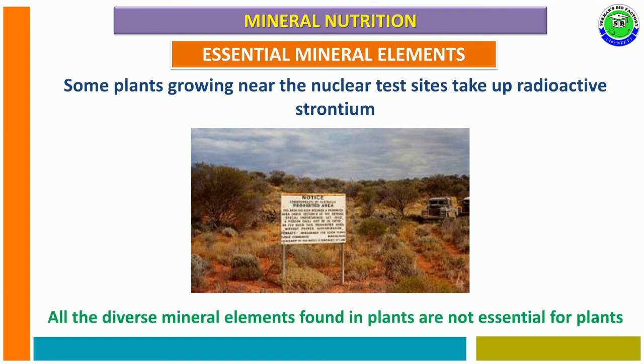So all the mineral elements found in plants are not essential for plants, because plants can absorb some non-essential elements like gold and selenium due to the presence of that element in soil at higher concentration. In a similar way, plants growing near a nuclear test center can take up radioactive strontium because of that environment, but selenium, gold and radioactive strontium are not essential for plant growth and development.